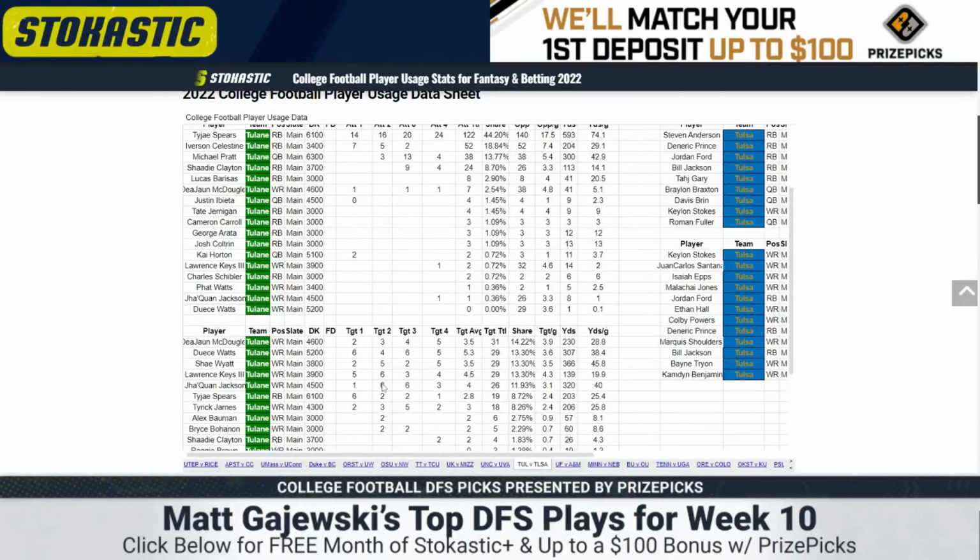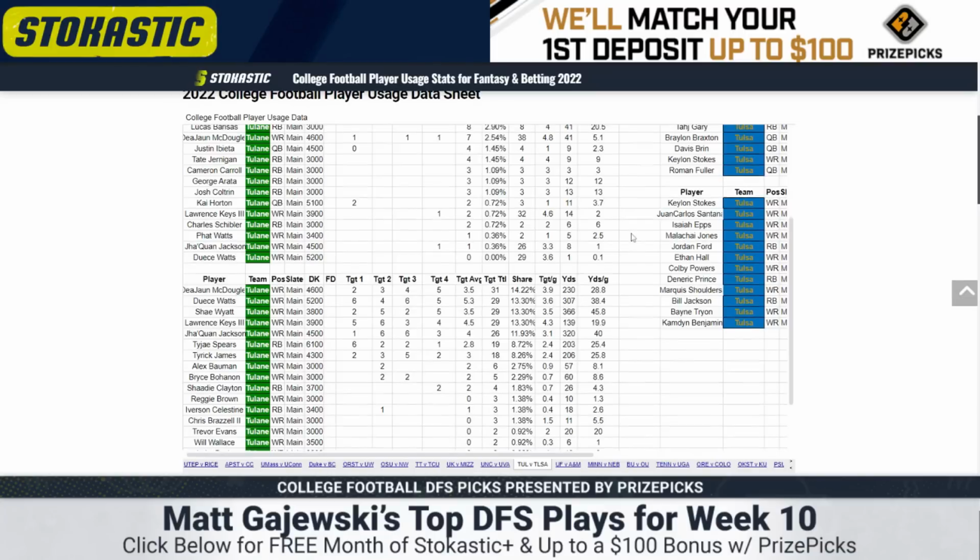Tajay Spears has a sick workload. 18 touches, 22 touches, 25 touches in the last 3 games. This guy has an awesome pass game role, with 19 targets. Tajay Spears is too cheap. He deserves to be more expensive against this bad Tulsa run defense.